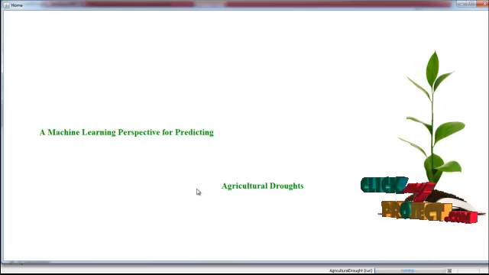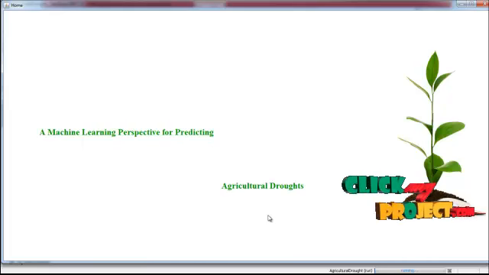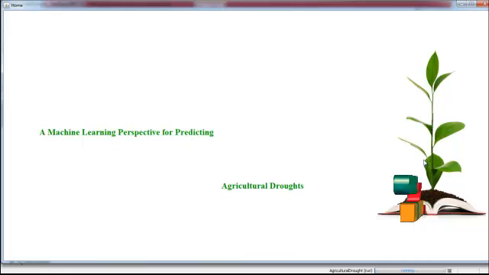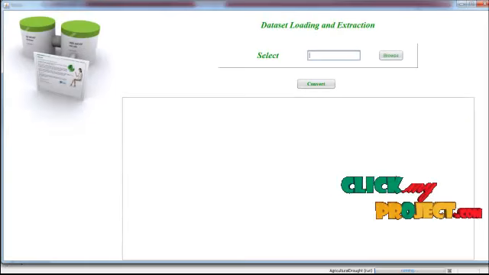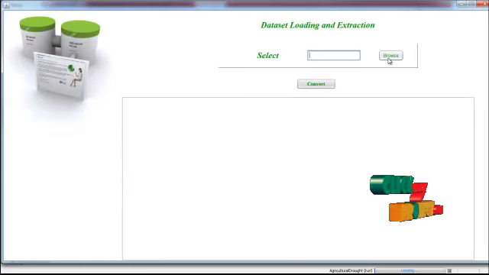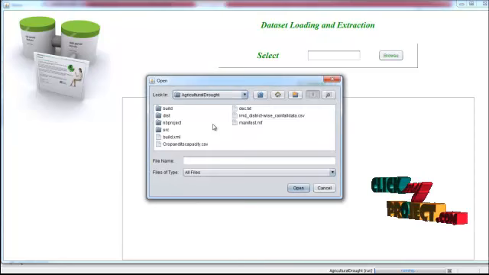And our title is a machine learning perspective for predicting agricultural droughts. After running the homepage.java, just click the frame. Just browse your input from your locations.